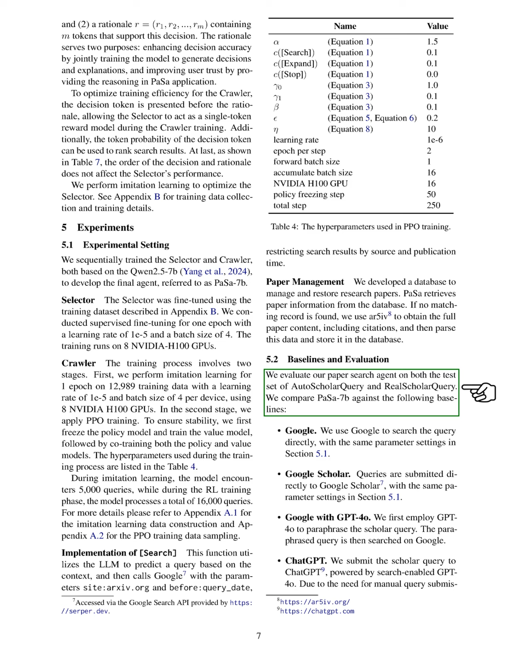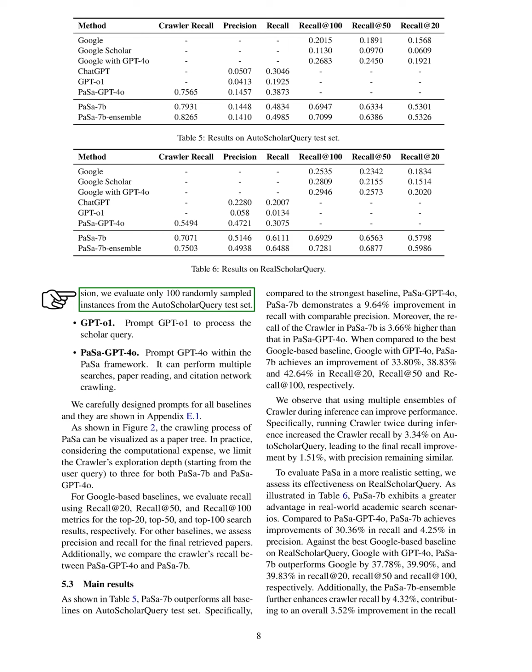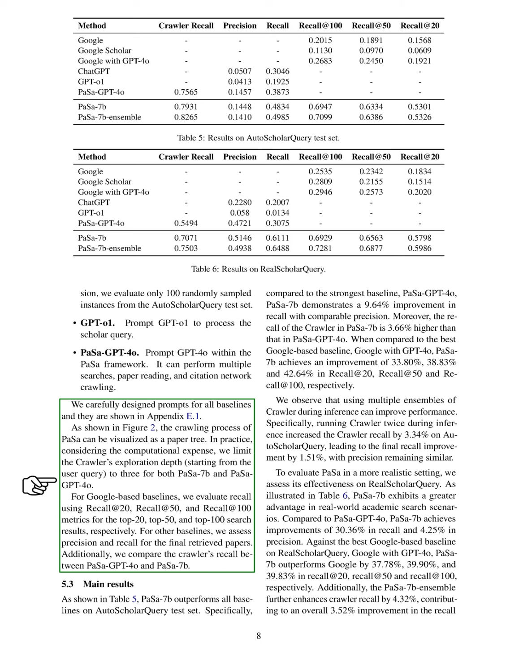4. ChatGPT, where we use ChatGPT powered by search-enabled GPT-4o, evaluating only 100 random instances due to manual query submission. 5. GPT-o1, where we prompt GPT-o1 to process the query. 6. PaSa GPT-4o, where we prompt GPT-4o within the PaSa framework, allowing for multiple searches and citation network crawling. We designed specific prompts for all baselines, which are detailed in the appendix.